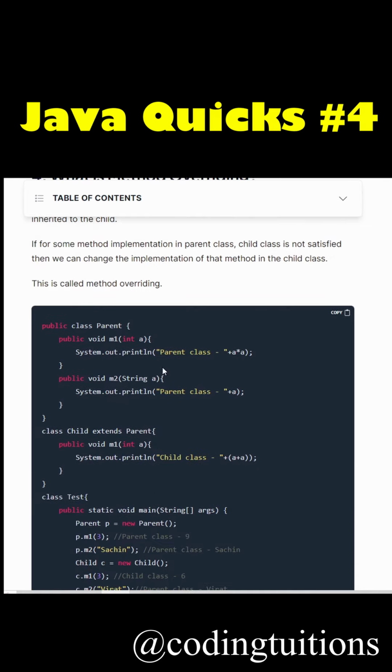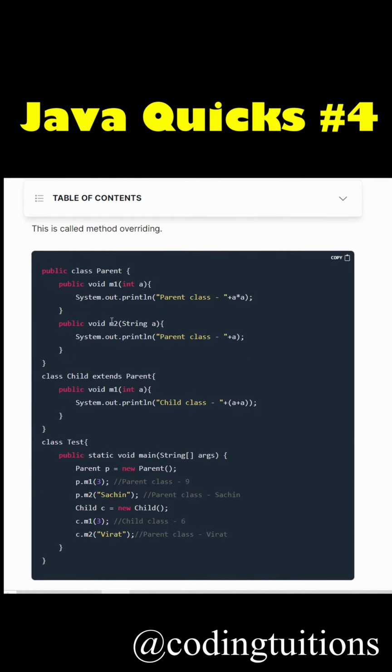If we see this example, here we have a class Parent. It has two methods, m1 and m2. We have a child class which is extending the parent class. Now the child class is not happy with the implementation of the m1 method of the parent class. So what the child class does is create the same method m1 with the same signature, and we can change the implementation of that method in the child class.